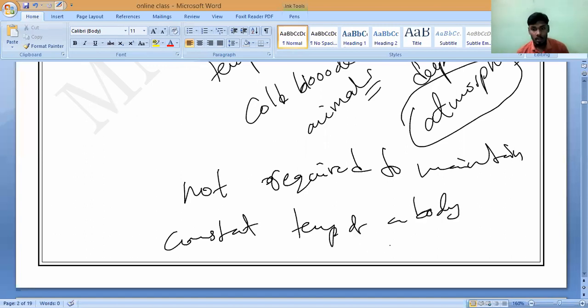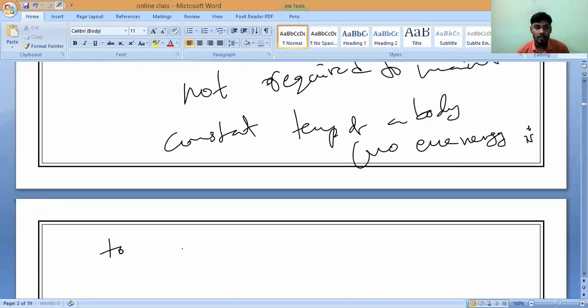No energy is needed to maintain body temperature. That is why they have a 3-chambered heart only.